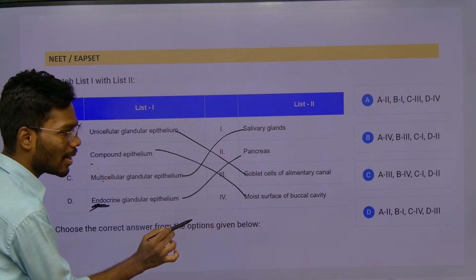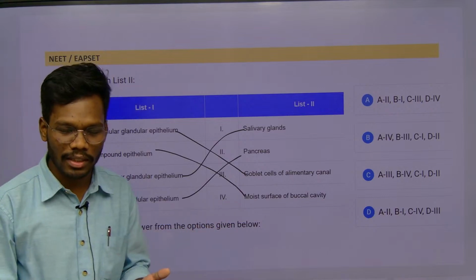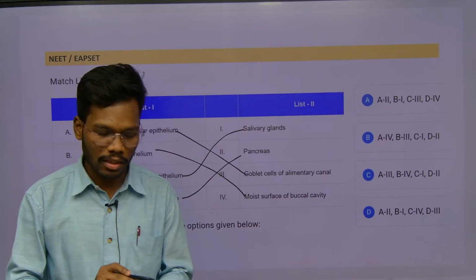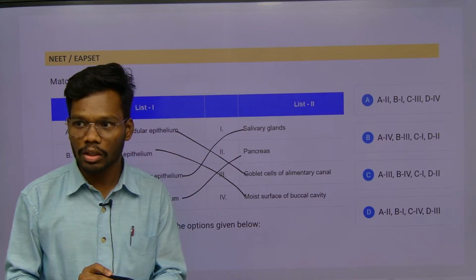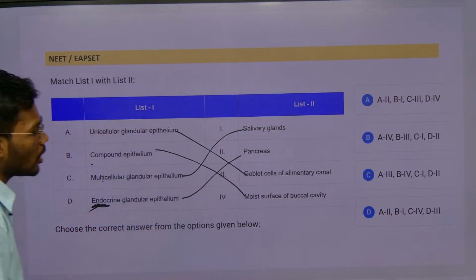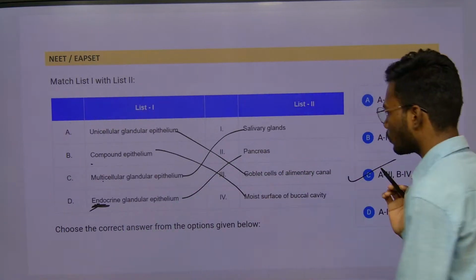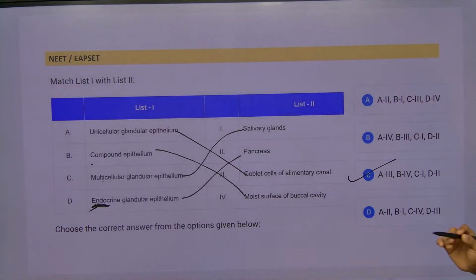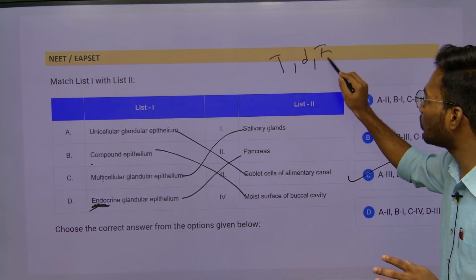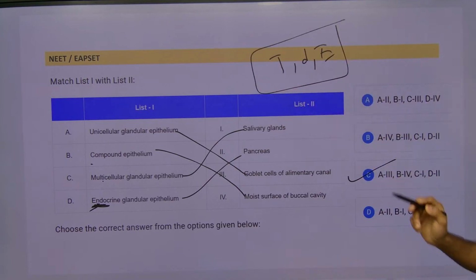Moist surface of buccal cavity, vagina, esophagus, skin, inner linings of ducts such as pancreatic duct. All these things are compound epithelium. So the answer is what? C. Right? Whenever you remember the tissue, definition, example, this formula will work for all questions, right?